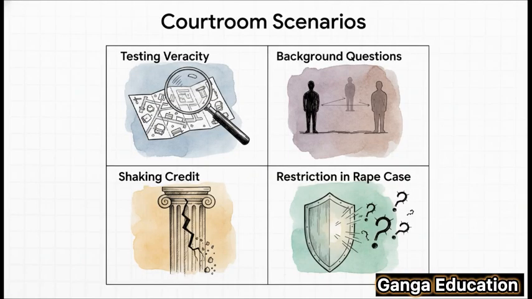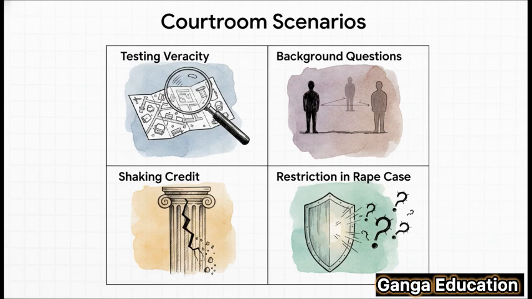For testing veracity, imagine a witness says they saw the crime. The lawyer might ask, what color were the walls, or how many windows were in the room? If the answers don't add up, their story starts to fall apart. For background questions, a lawyer could ask, isn't it true that you were the accused's business partner? This reveals a potential bias. To shake credit, a question about a witness's past conviction for, say, cheating might be allowed.